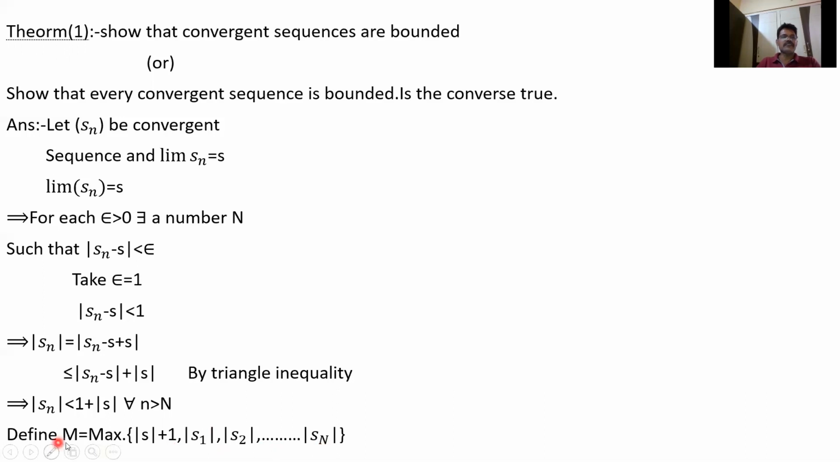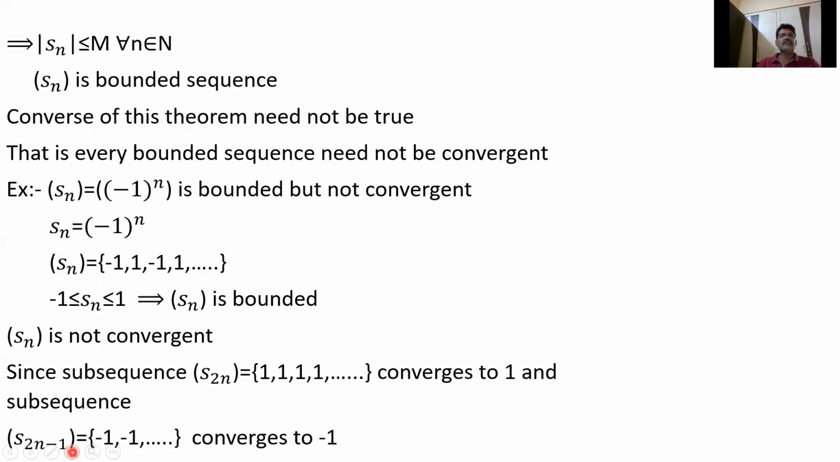Therefore, mod Sn is always less than or equal to M for all n greater than N. After the Nth term, mod SN plus 1, mod SN plus 2 and all these are less than 1 plus mod S. So no problem after the Nth term. We only need to see the remaining N terms, mod S1, mod S2, up to mod SN. For these, I will take the maximum, whatever it may be. Then automatically mod Sn is less than or equal to M, because M is the maximum of all these. So therefore, mod Sn is less than or equal to M for all n belongs to N. Therefore, Sn is a bounded sequence.